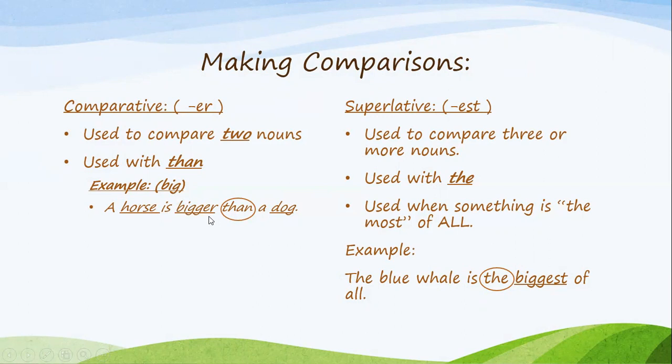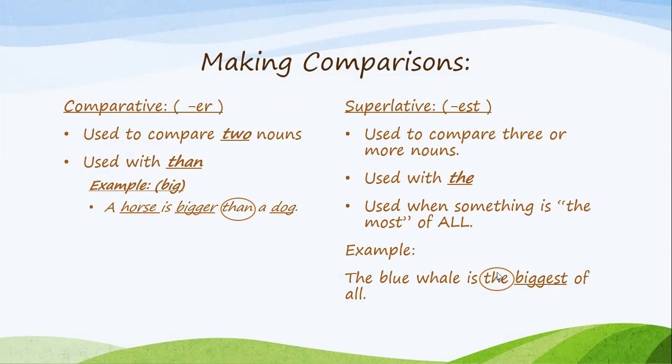How about the superlative? When do we use the superlative form? Well, the superlative form is going to end with EST. It is used to compare three or more nouns. You're going to use it with the. You're going to see the article the before the superlative form. And you use it when something is the most of all. Example, the blue whale is the biggest of all.